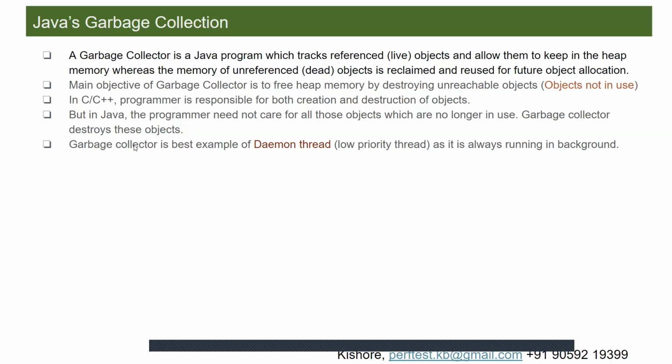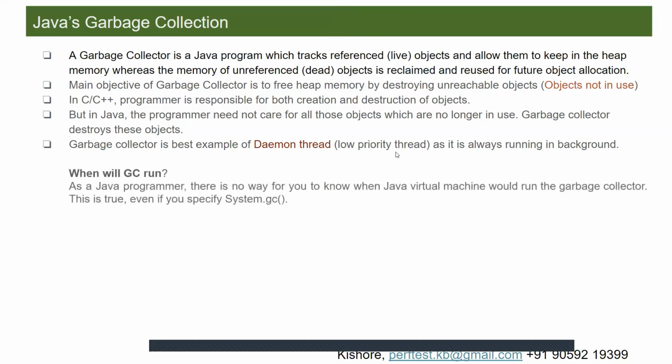This garbage collector will be running in the background, and whenever the young generation is full, a minor GC happens, and whenever the old generation is also full, then major GC happens. However, it will be running in the background as a daemon thread. Daemon thread means low priority thread, and it will always be running in the background, right?